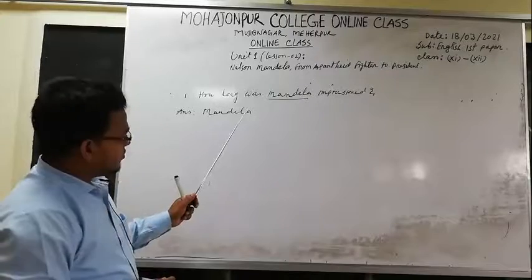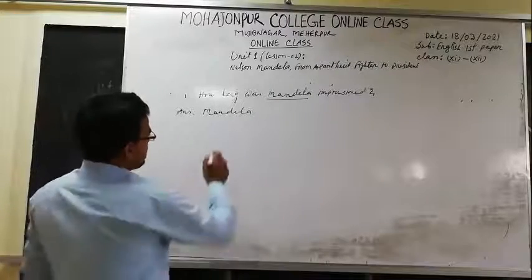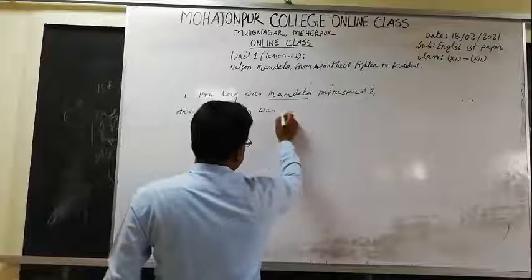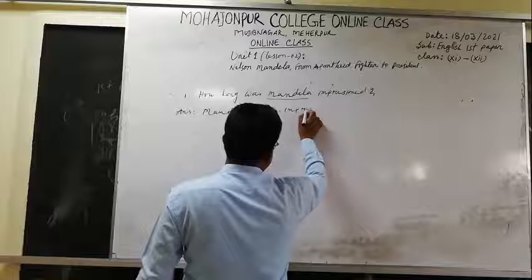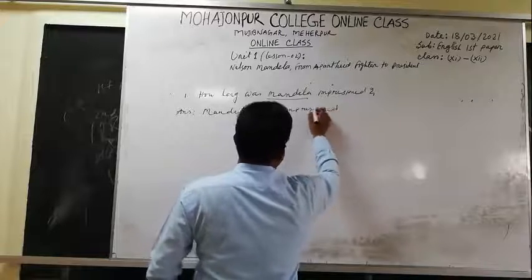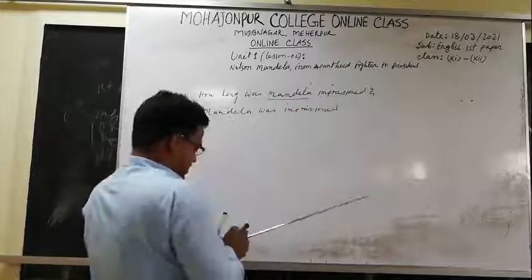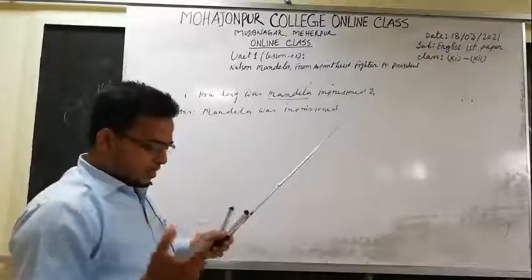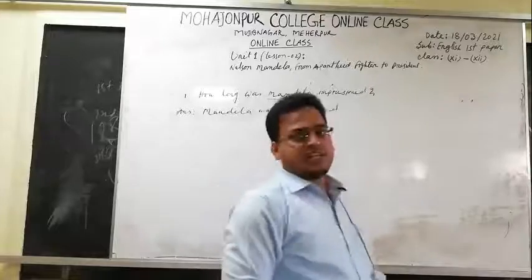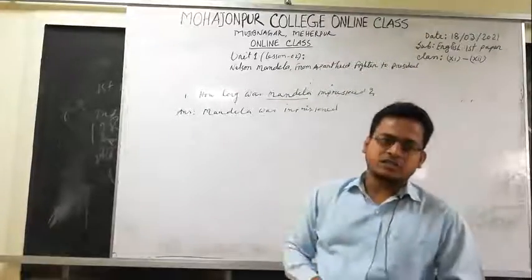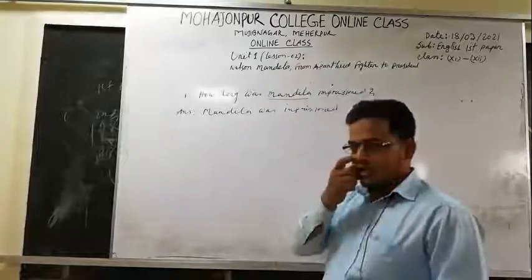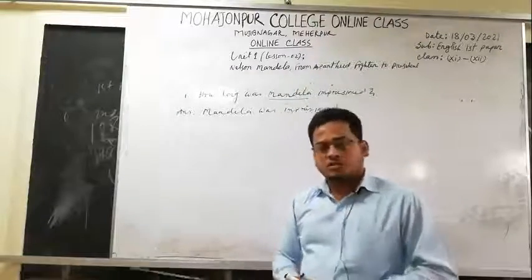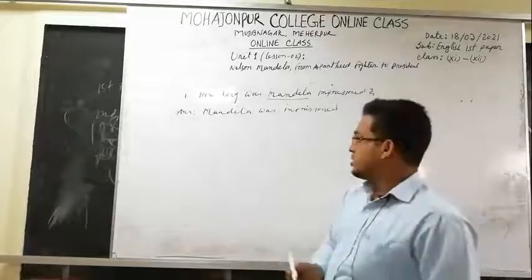and then the verb. Mandela was, and the rest of the words. Mandela was imprisoned. How long? How long was Mandela imprisoned? Mandela was imprisoned for nearly 3 decades, according to the passage. You can see from this passage, Mandela was imprisoned for nearly 3 decades.